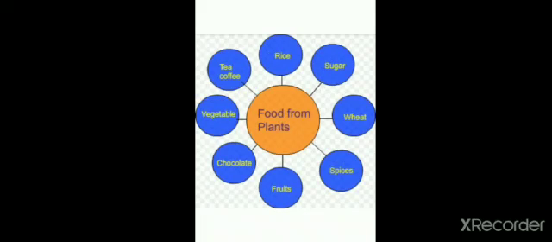From rice we get carbohydrates. From sugar we get carbohydrates. From wheat we get carbohydrates. From spices we get calcium and other minerals. From fruits we get carbohydrates. From chocolate we get carbohydrates. From vegetables we get minerals, vitamins and carbohydrates. Tea and coffee acts as a stimulant for our brain.